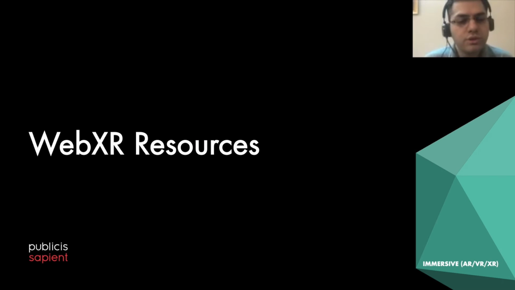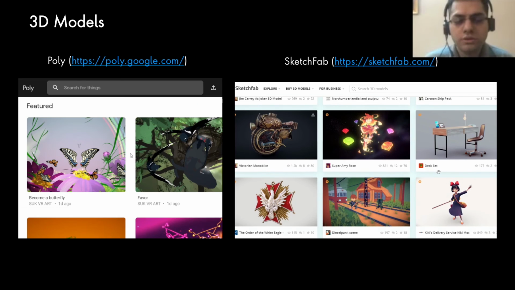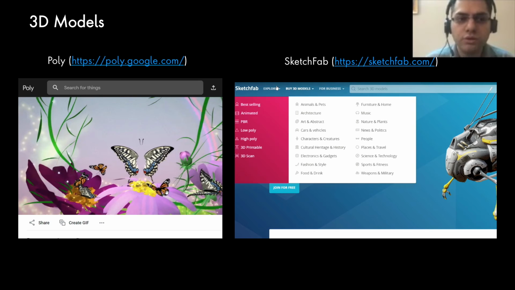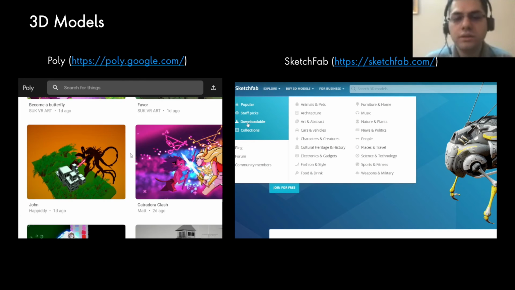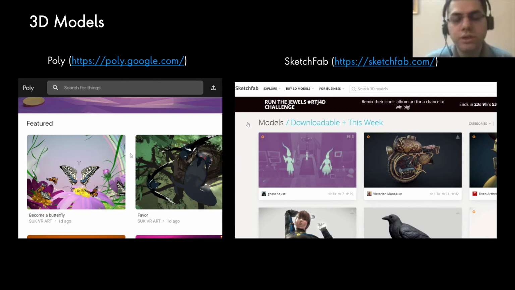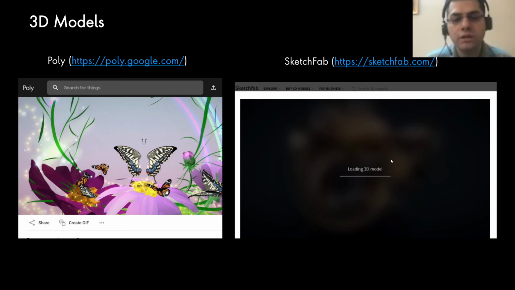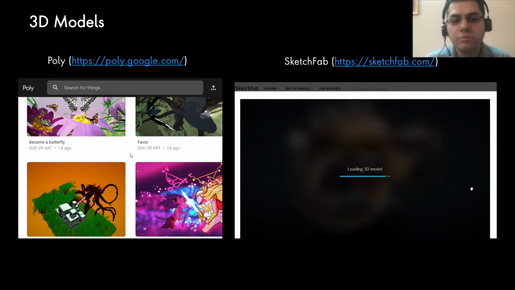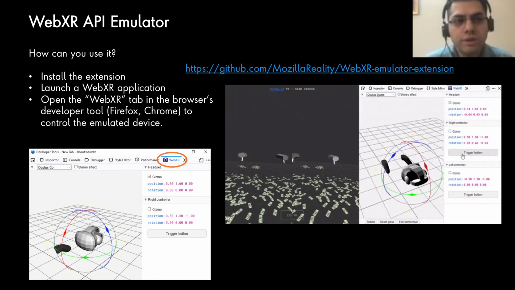So now that we know the frameworks that we'll be working with, here are some great resources I would like to point to. 3D models, obviously. You can build your own, but you also have great resources like Poly and Sketchfab. A lot of great designers and creators out there are building great 3D models under Creative Commons licenses. So feel free to use them and drop them into your immersive experiences and build the next great immersive web app.